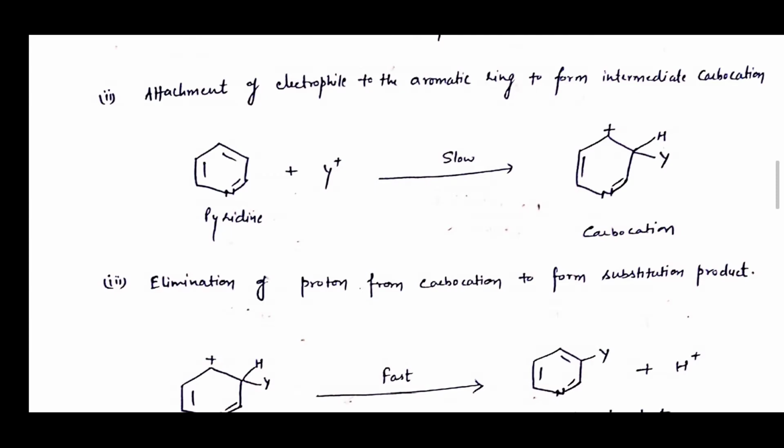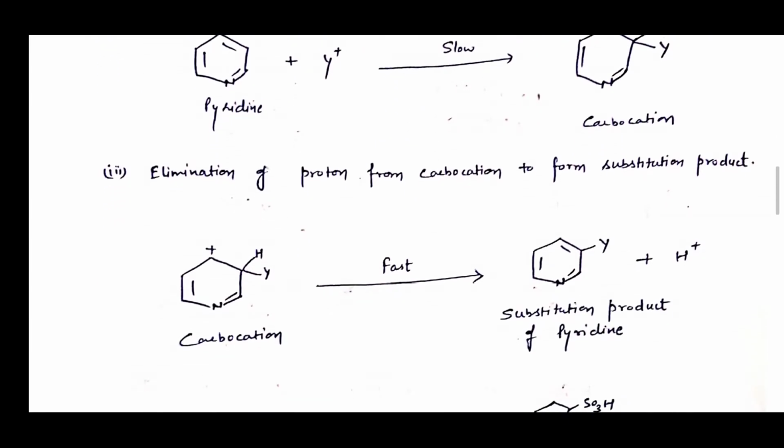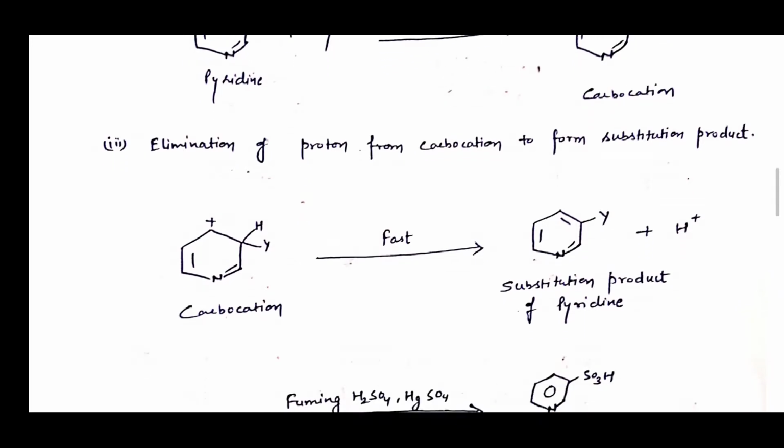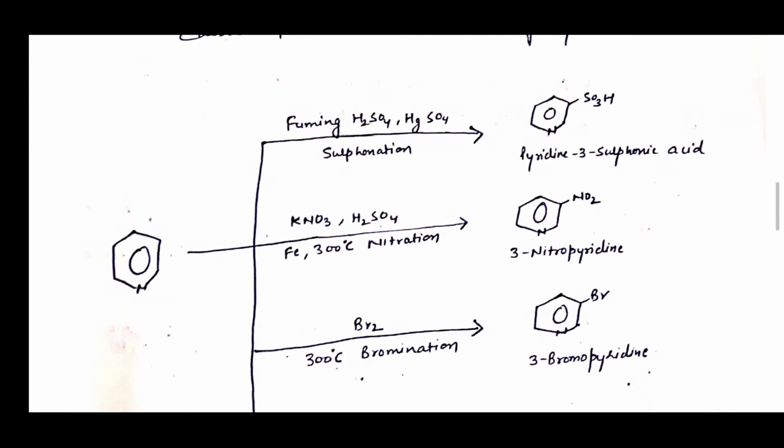Now elimination of a proton from the carbocation to form the substituted product. When the proton is removed from the carbocation, this is a fast reaction and the substituted product of pyridine is formed. These are some examples of electrophilic aromatic substitution of pyridine.